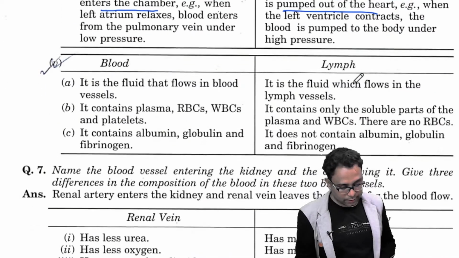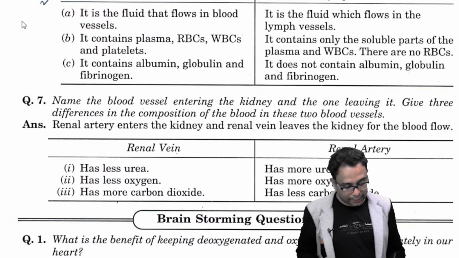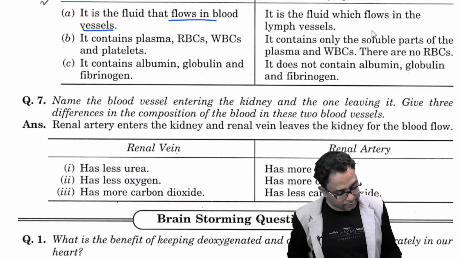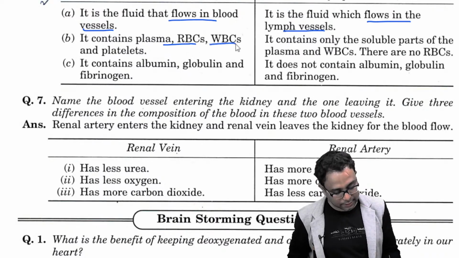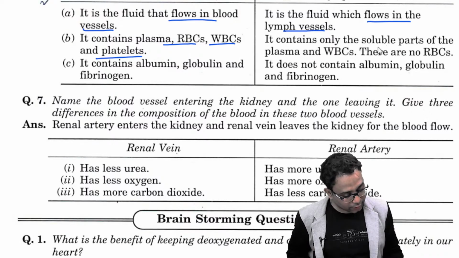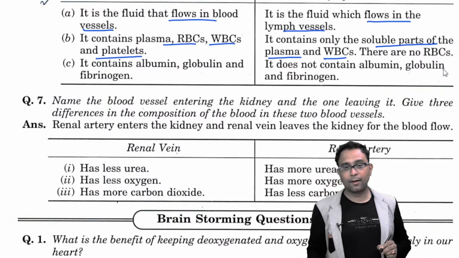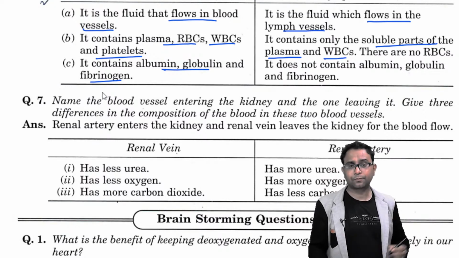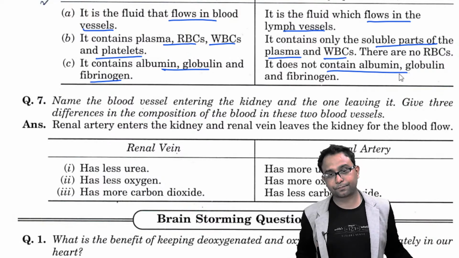Next important question is the difference between the blood and the lymph. You know, the blood is a fluid that flows in the blood vessels. Lymph is a fluid which flows in the lymph vessels. Blood contains the RBCs, WBCs and the platelets, and the lymph contains only the soluble parts of the plasma and WBCs but no RBCs. Blood contains the albumin, globulin and fibrinogen proteins. On the other hand, the lymph does not contain this type of protein.